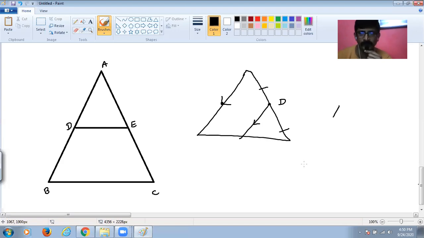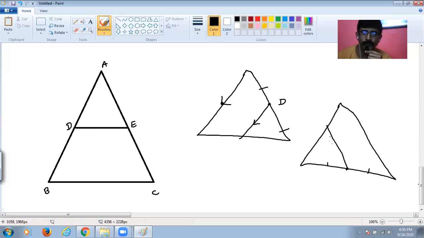It can be that this is a triangle, and a line is passing through the midpoint of the first side, and it is parallel to the second side. So it is parallel to the second side, so it is going to bisect the third side. This is called the converse of the midpoint theorem. The abbreviation is CMPT. Some teachers don't allow this abbreviation, so in that case you'll have to write out the converse of the midpoint theorem in full. But if your school teacher allows you to write CMPT, you can write it. I hope you understood that.